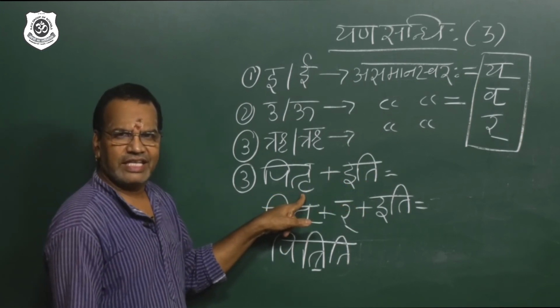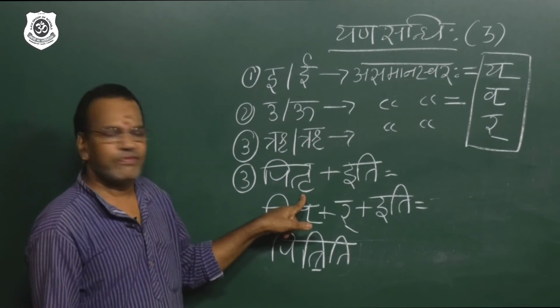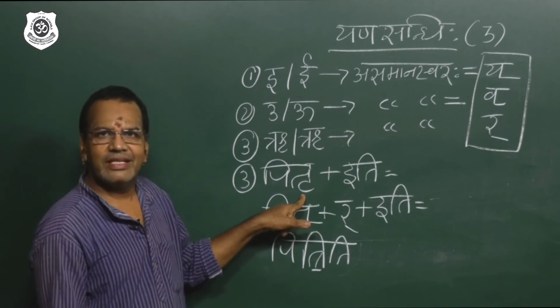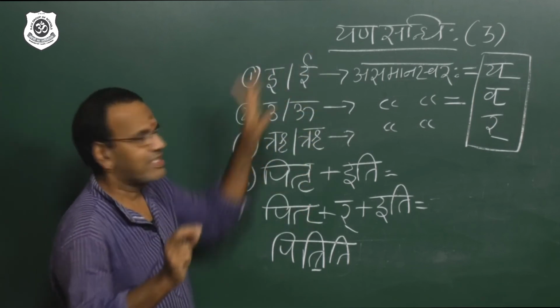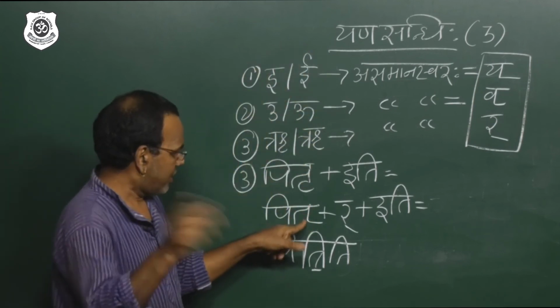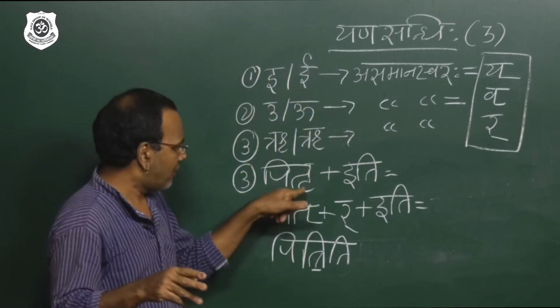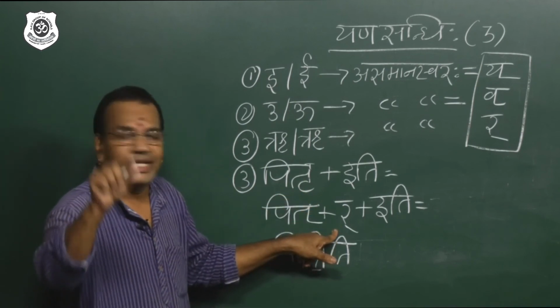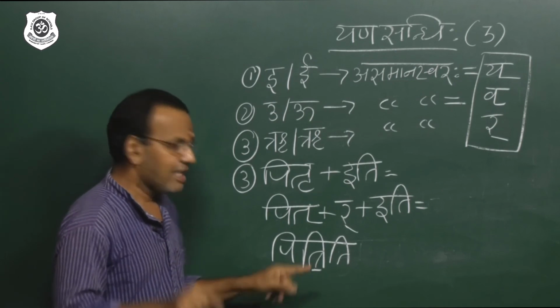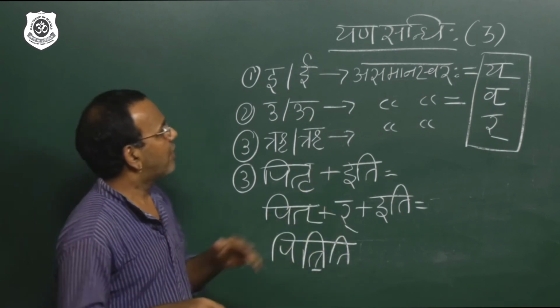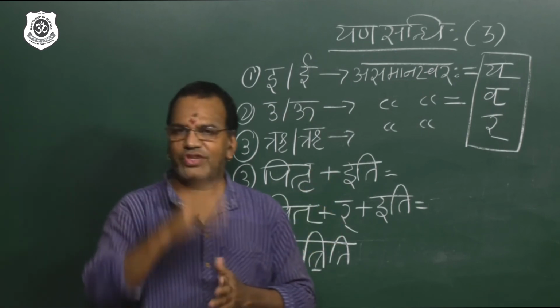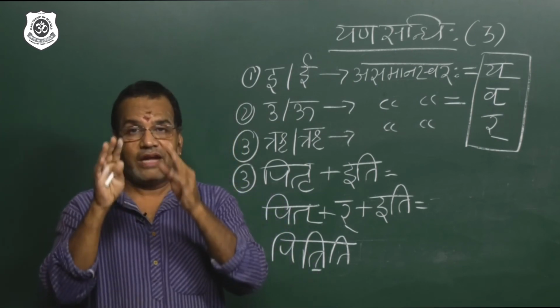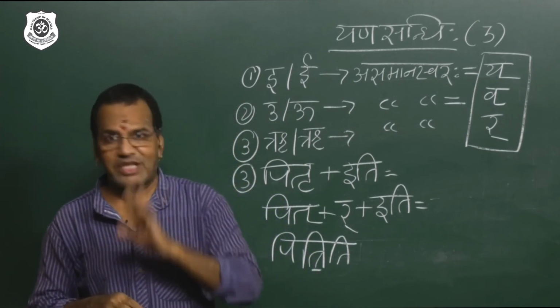Yes, when we are seeing Pitṛ plus iti, we are able to understand this is an example of Yana Sandhi. Step 2, remove the ṛ, Pit, and in its place you got for this vowel ṛ the consonant r plus iti, and the answer Pitriti. Therefore, in Yana Sandhi, there are 3 answers. Before concluding, I want to say Yana Sandhi is a special Sandhi.